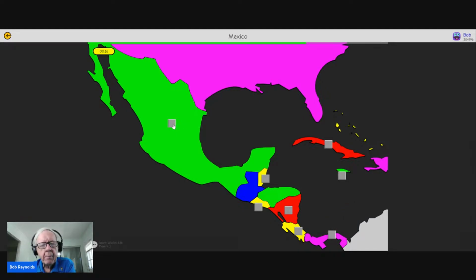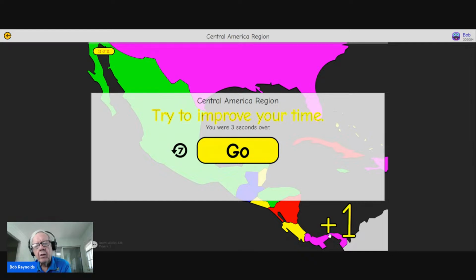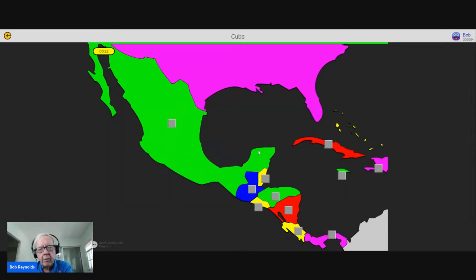Haiti, Mexico. The buttons are disappearing as we click. GH, Nicaragua, Cuba, Belize, Costa Rica, El Salvador. There's only 2 buttons left. It asks for Jamaica, and it asks for Panama. We did not beat the clock, so we'll do that over.